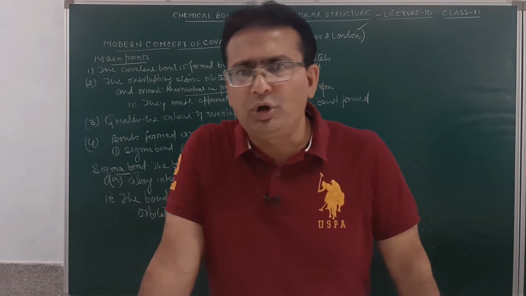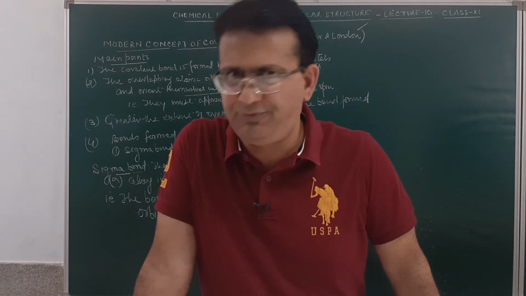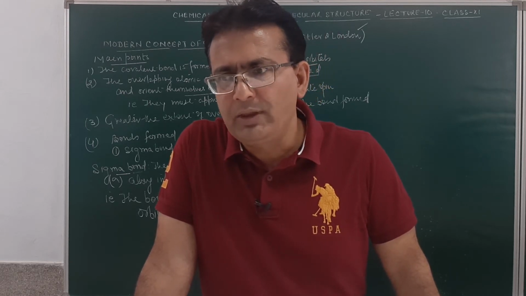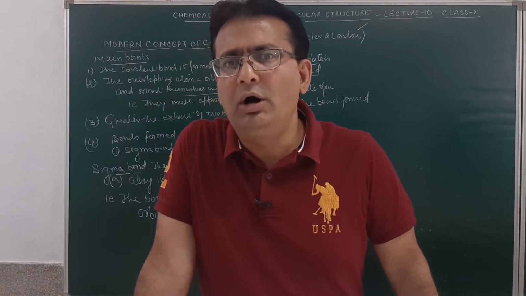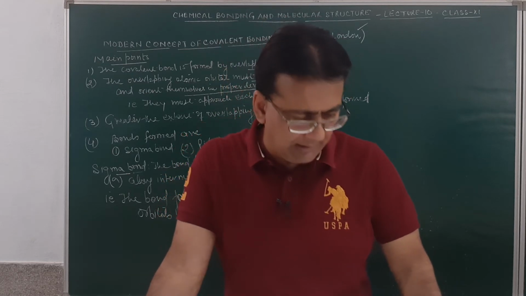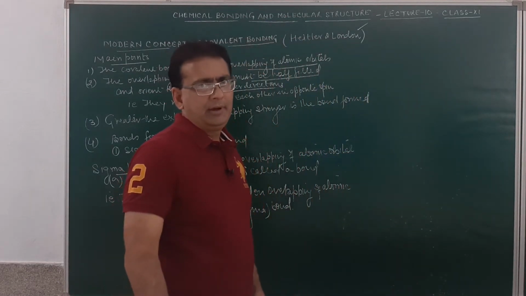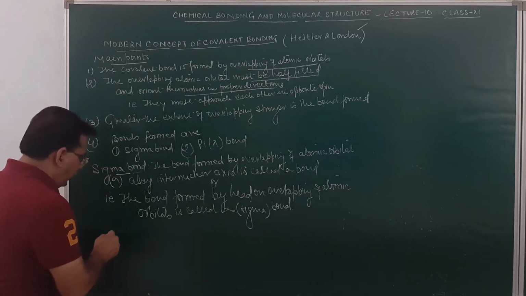What are the various atomic orbitals that we have studied in the atomic structure? S, P, D and F. Normally it is found out that the sigma bond is formed either by S overlap or by S and p atomic orbital overlap, or it can be formed by p and p atomic overlap. Am I clear?